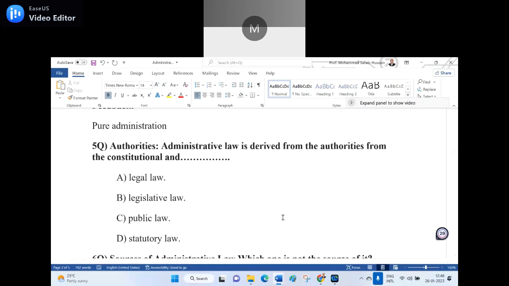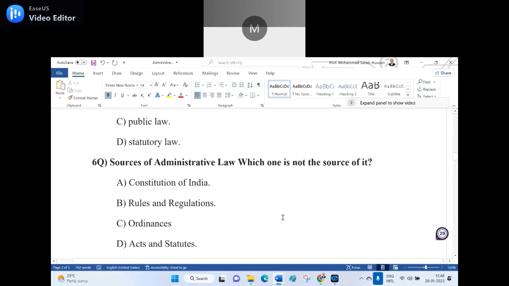Now sixth question. Unmute and read. Sources of administrative law. Which one is not the source of it? A. Constitution of India. B. Rules of regulations. C. Ordinances. D. Acts and statutes. A. Constitution of India is the right answer, sir.